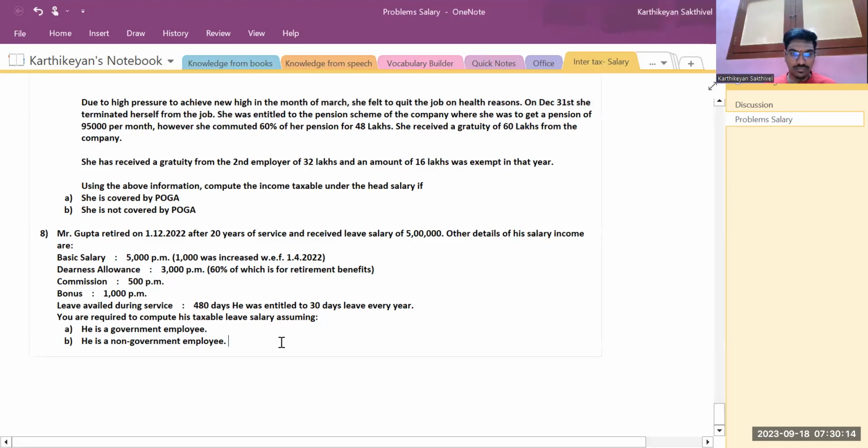Mr. Gupta retired on 1/12/2022 after 20 years of service, and received a leave salary of 5 lakhs. Other details of his salary income: basic salary 5,000 per month, 1,000 was increased with effect from 1/4/2022. DA 3,000 per month, 60% of which is for retirement benefits. Commission 500 per month, bonus 1,000 per month. Leave availed during service 480 days. He was entitled to 30 days leave every year. You are required to compute his taxable leave salary, assuming he is a government employee and assuming he is a non-government employee.